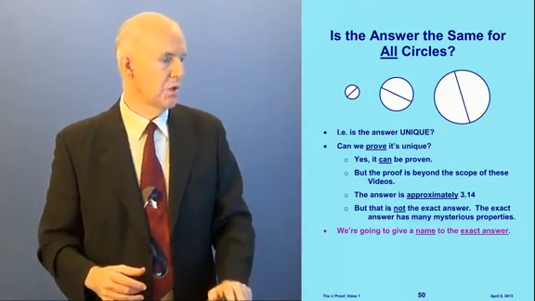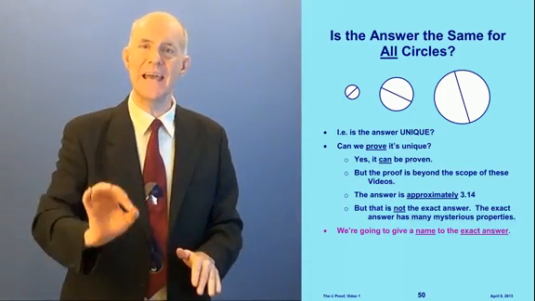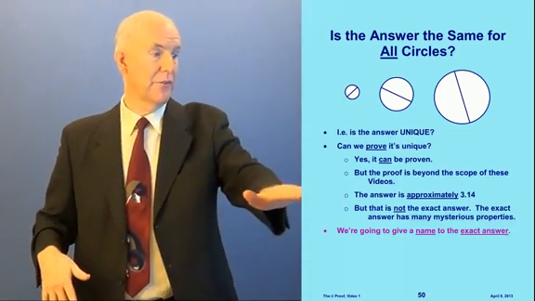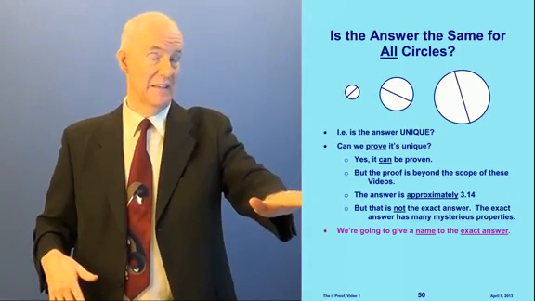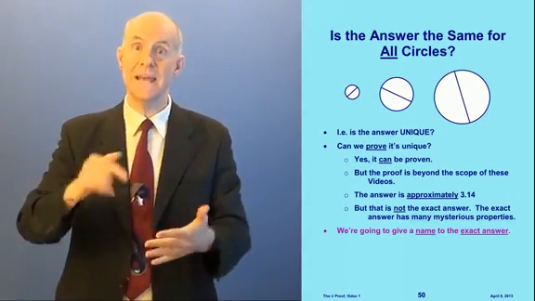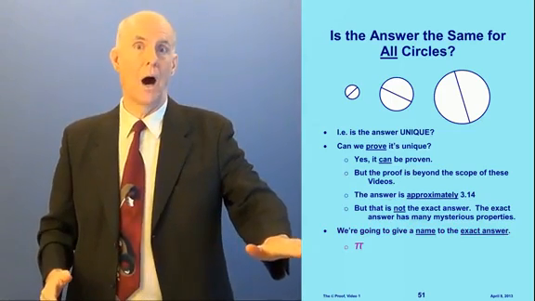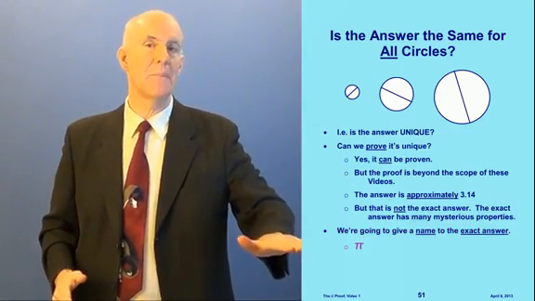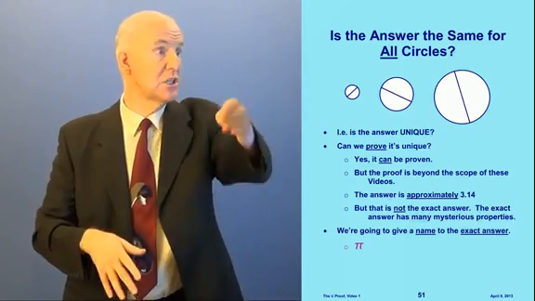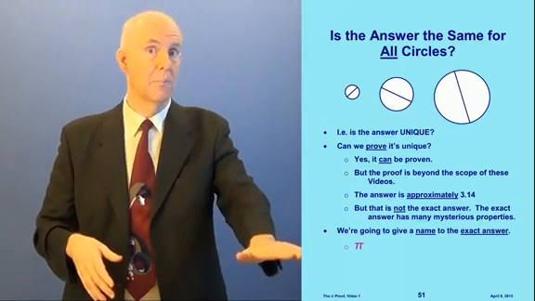Now, what we want to do is give a name to the exact answer. We could call it 3.14, but it's not the exact answer. It's a bad name. We need a name for the exact answer. And the name we're going to give it is a Greek letter, pi. We're going to name the answer to that question, which is unique for all circles, pi.